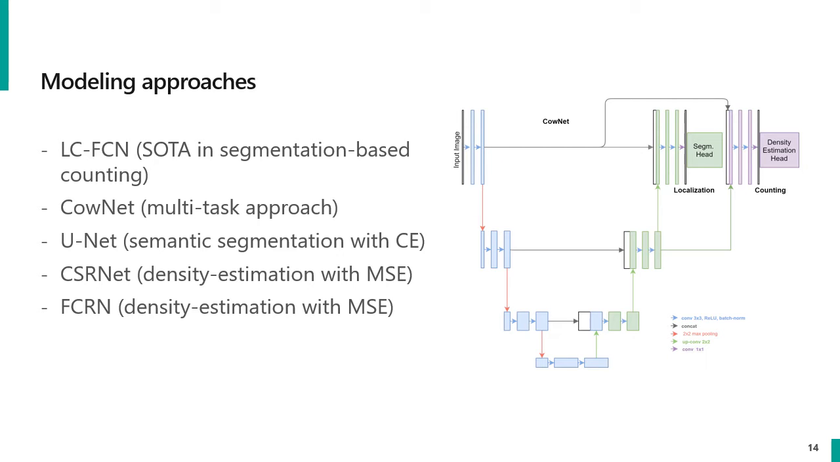We use these two different types of masks to train the following set of models. LCFCN, which is a state-of-the-art approach in segmentation-based counting, CowNet, which is the name we gave to a UNet with a multitask loss, a vanilla UNet, CSRNet, which is a density estimation model, and finally FCRN, which is another type of density estimation model.